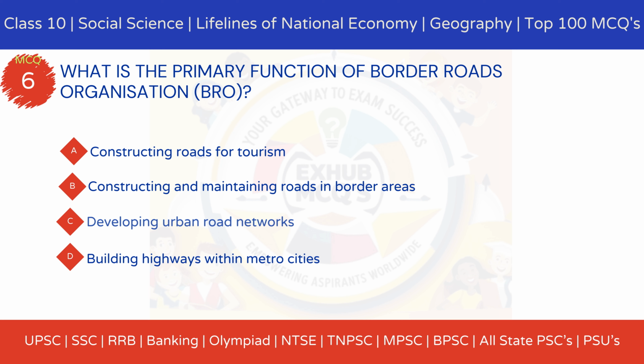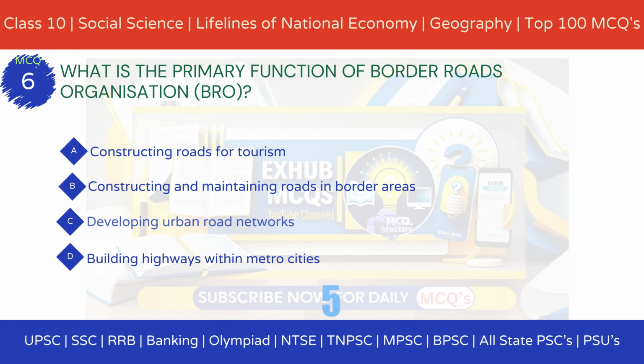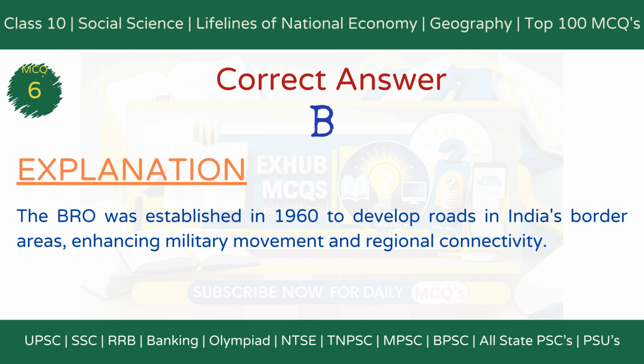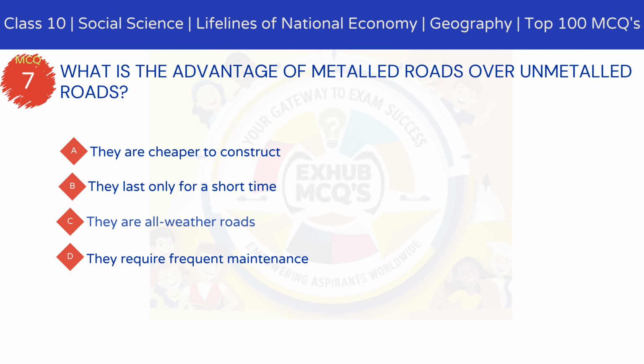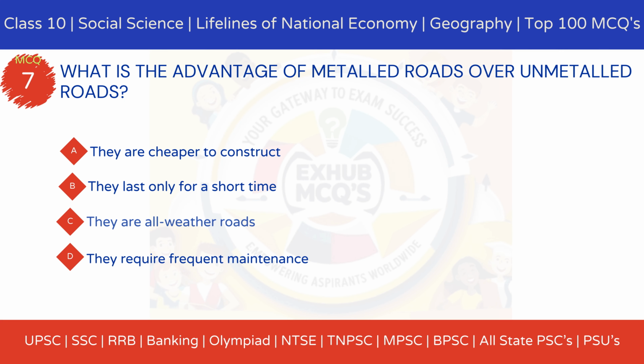Option C, developing urban road networks. Option D, building highways within metro cities. The correct answer is option B, constructing and maintaining roads in border areas. Explanation. The BRO was established in 1960 to develop roads in India's border areas, enhancing military movement and regional connectivity. MCQ 7. What is the advantage of metalled roads over unmetalled roads?